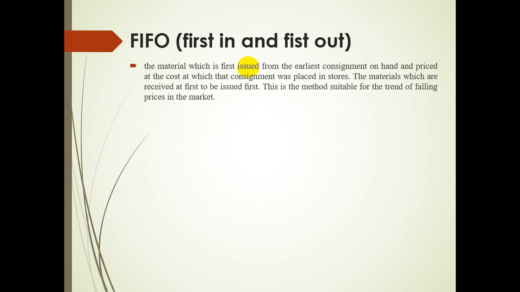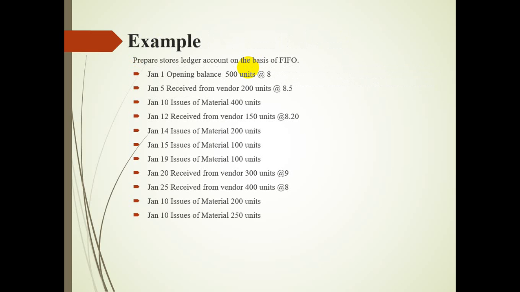As I discussed, FIFO means the material which is issued first comes from the earliest consignment on hand and is priced at the cost at which that consignment was placed in the store. So the material received first is issued first. This method is suitable for a trend of falling prices in the market. So now, coming to how to prepare by the FIFO method.